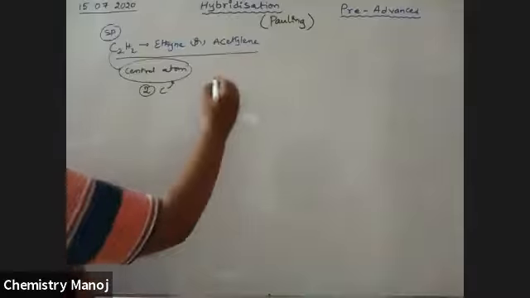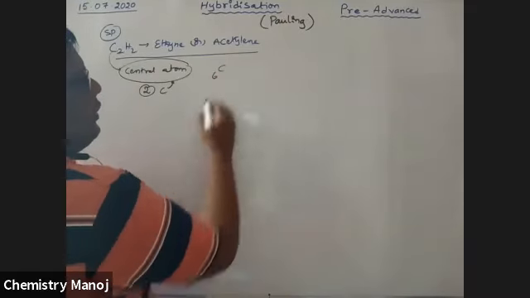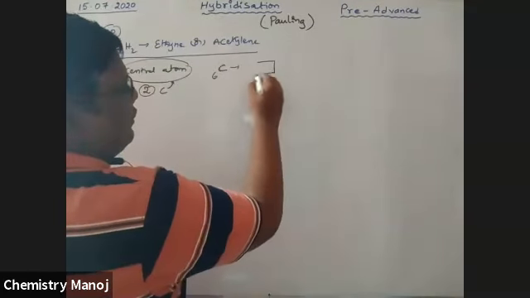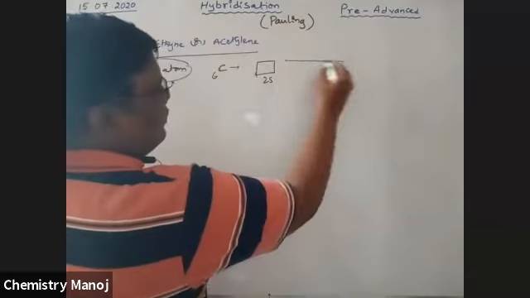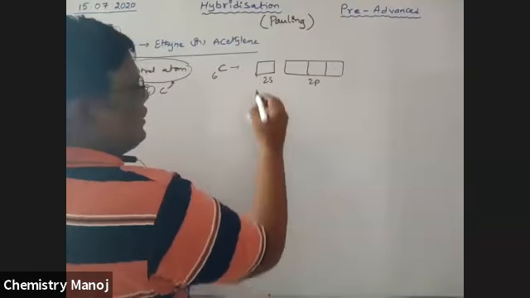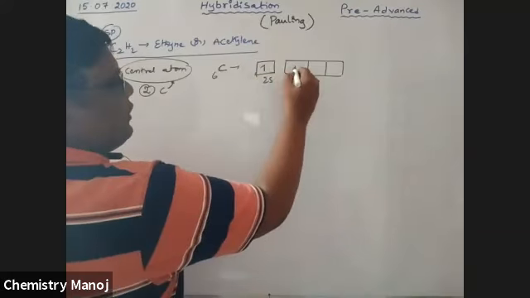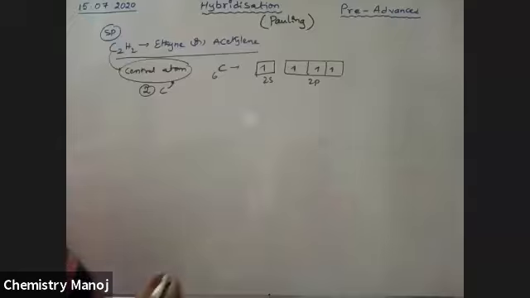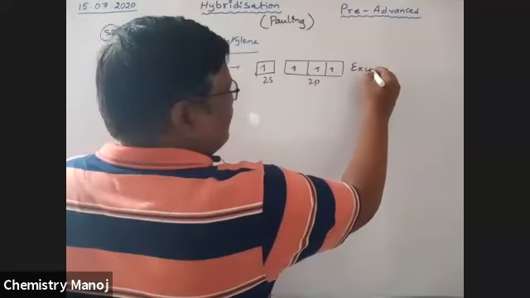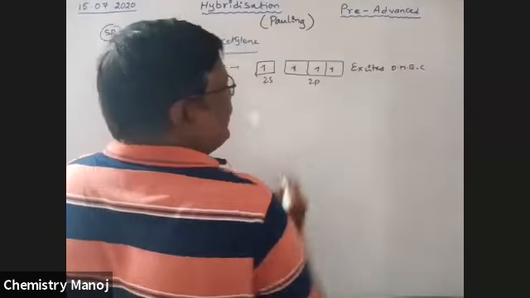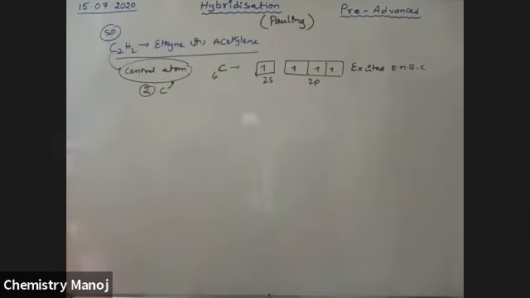Carbon, atomic number 6, has the excited outermost electronic configuration 2s1, 2px1, 2py1, 2pz1, as I explained in the previous concept.